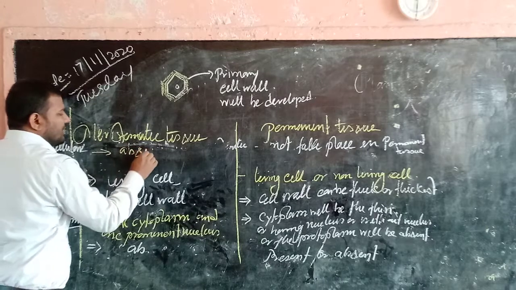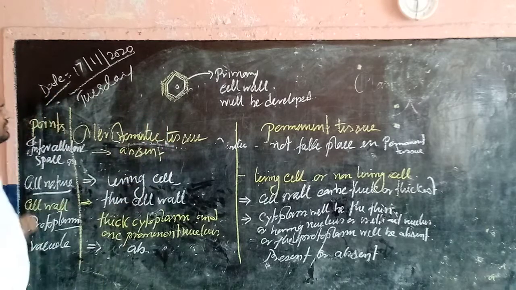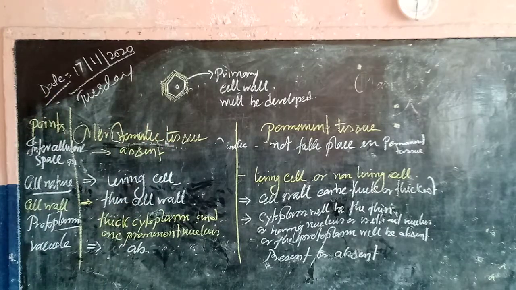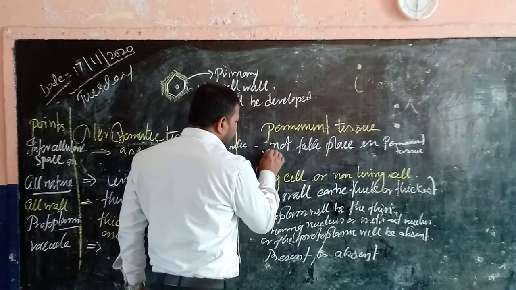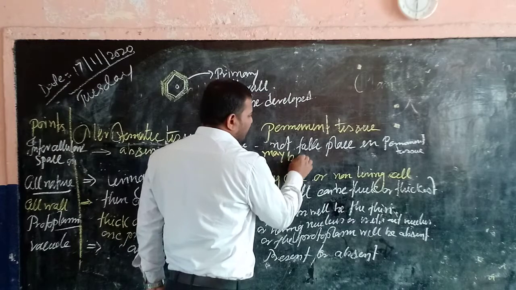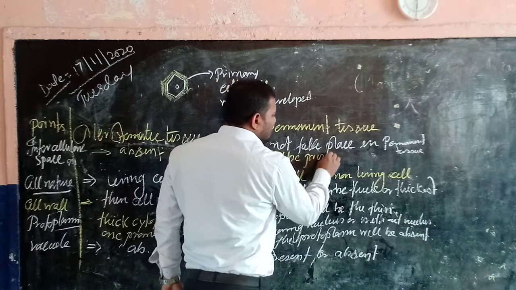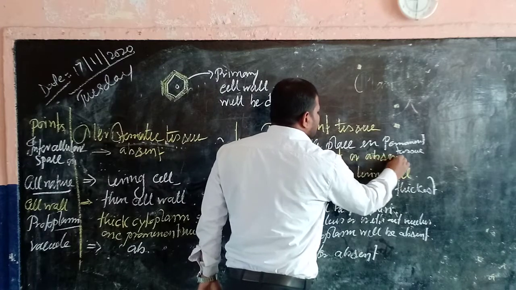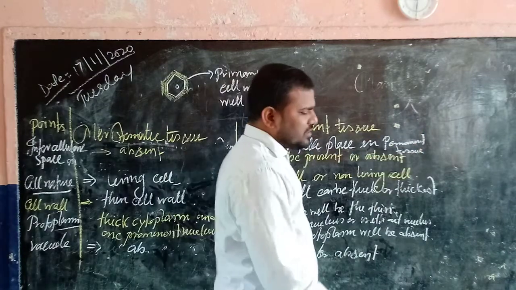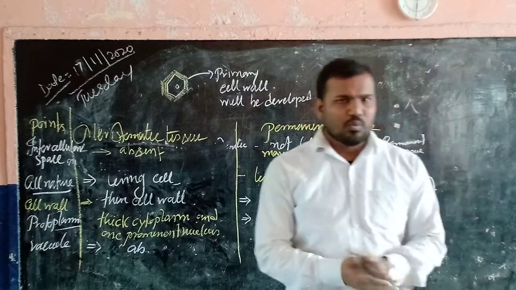Intercellular space will be absent in meristematic tissue, but in permanent tissue it may be present or absent. This is the difference between meristematic tissue and permanent tissue.